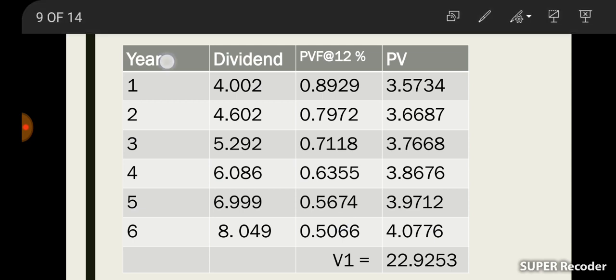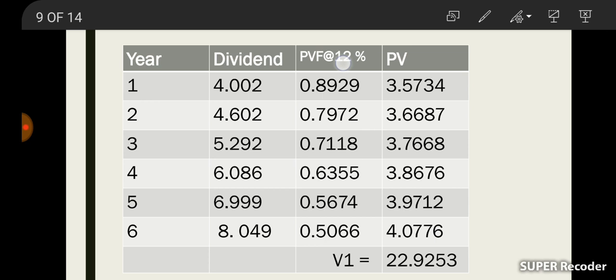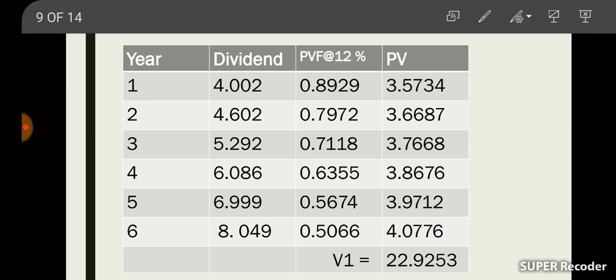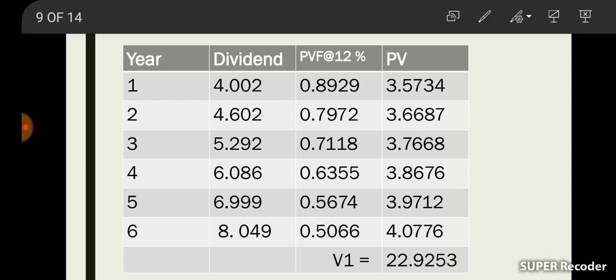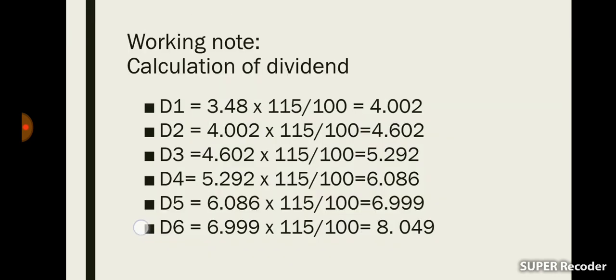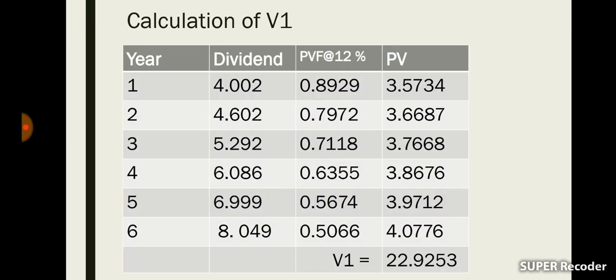The first column represents year, then in the second column we are writing dividends. In the third column, the present value factor at 12%, as the K is 12%, and in the last column, present value is the heading. The years are 1, 2, 3, 4, 5, and 6, and the dividends we have calculated here. We are writing all those dividends here.